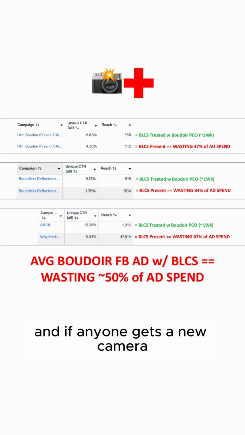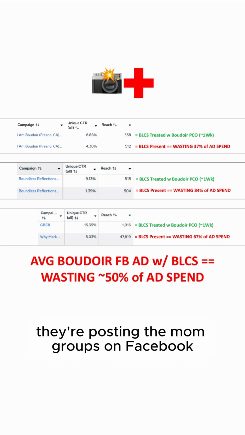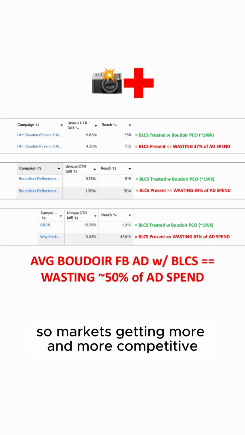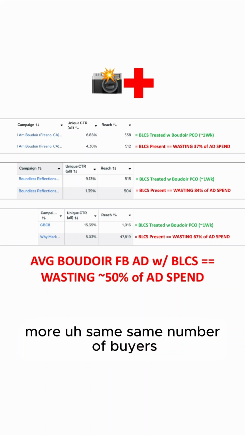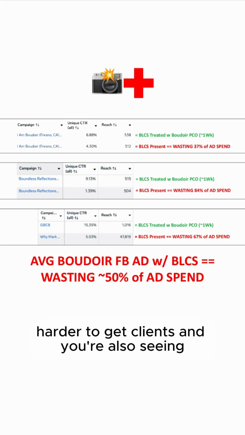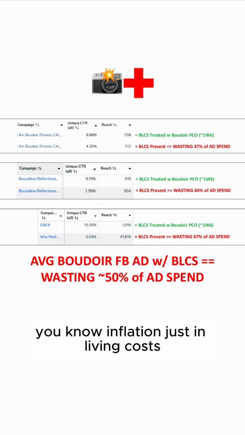And if anyone gets a new camera, they're posting in the mom groups on Facebook that they also shoot Boudoir. So the market's getting more and more competitive. Same number of buyers, but more sellers, more competition. So you're seeing more saturation, harder to get clients, and you're also seeing inflation just in living costs.